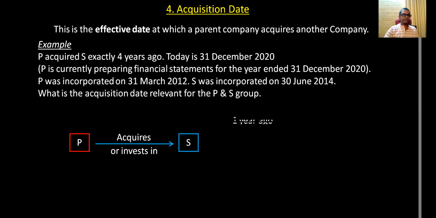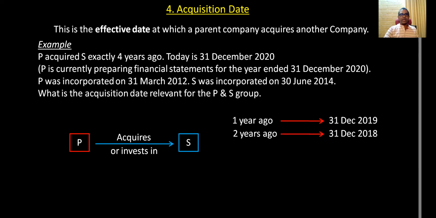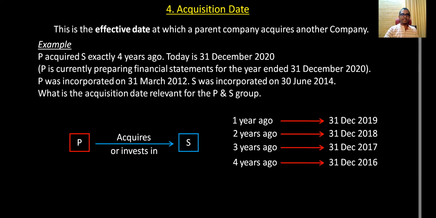Now we'll see. 1 year ago means today is 31st December 2020. 1 year ago, 31st December 2019. 2 years ago, 31st December 2018. 3 years ago, 31st December 2017. 4 years ago, 31st December 2016.